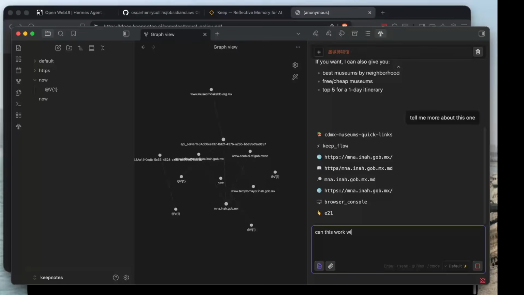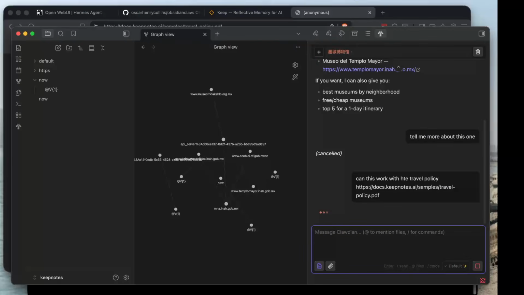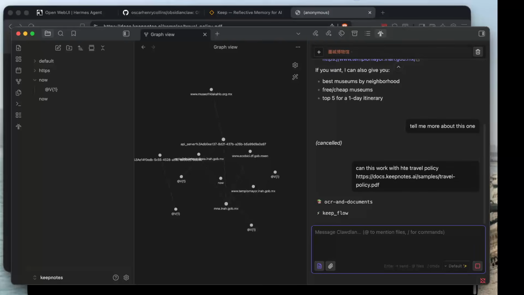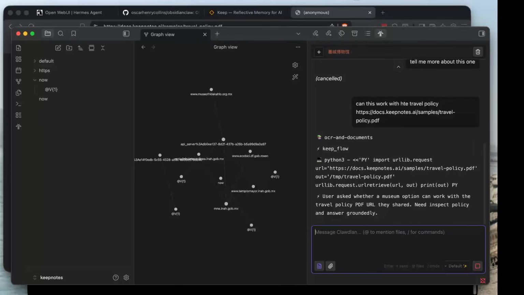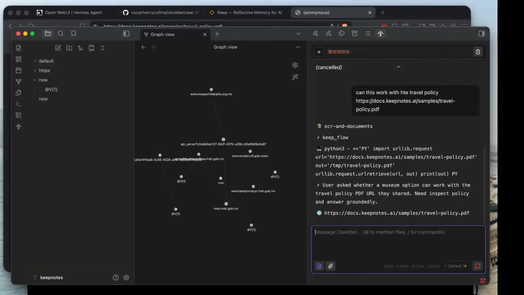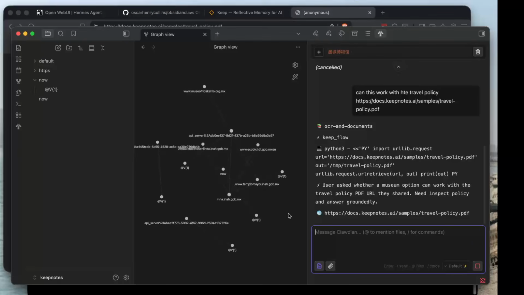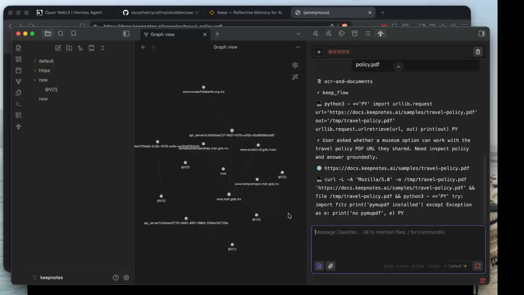So, can this work with the travel policy? And see what it says there. I can interrupt this one. And so, again, I pointed at something interesting, and it'll grab a URL and tell the memory system that we're interested in this URL. The memory system will go find this PDF and summarize it and extract the links from it, and all of that becomes part of the subjects that we're talking about. So in this way, we build up our graph. We build up a graph of all of the things that we are talking about during our conversations.